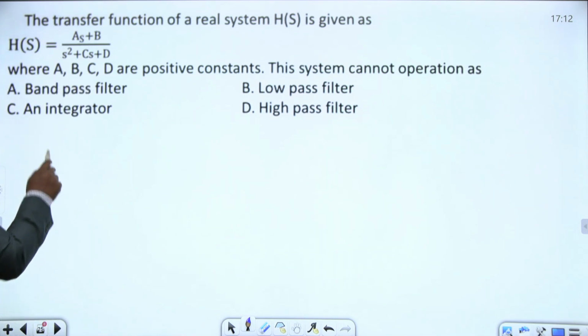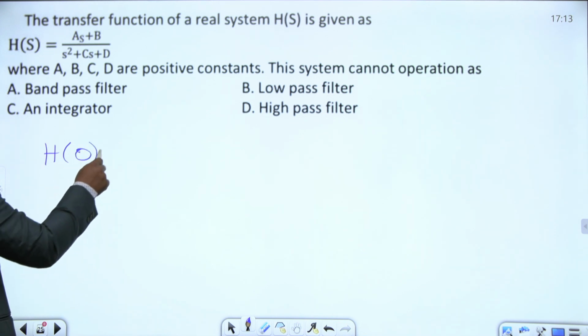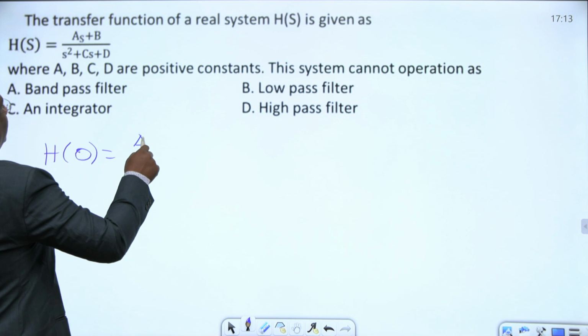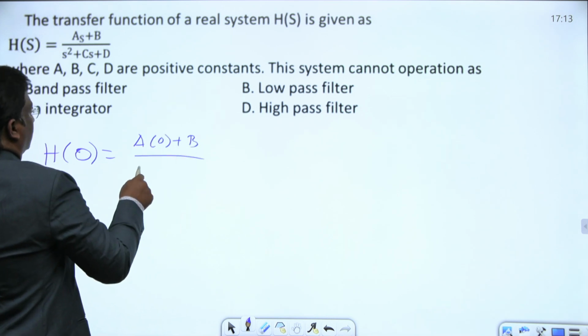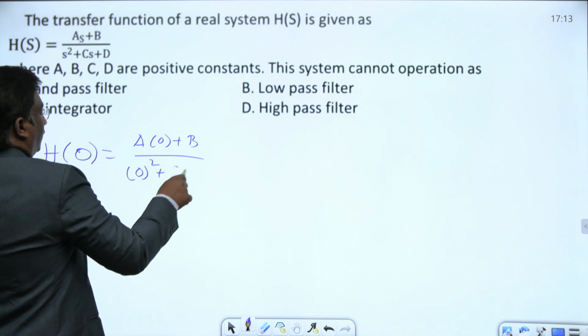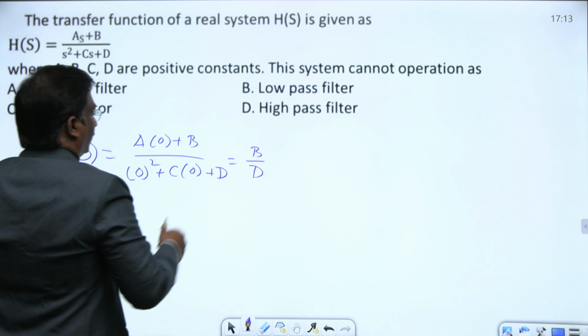When a transfer function is given, just substitute s equal to 0. Substitute s equal to 0. Then this is A into 0 plus B by s² (0 squared) plus C into 0 plus D, or this is B by D. Done, finish.